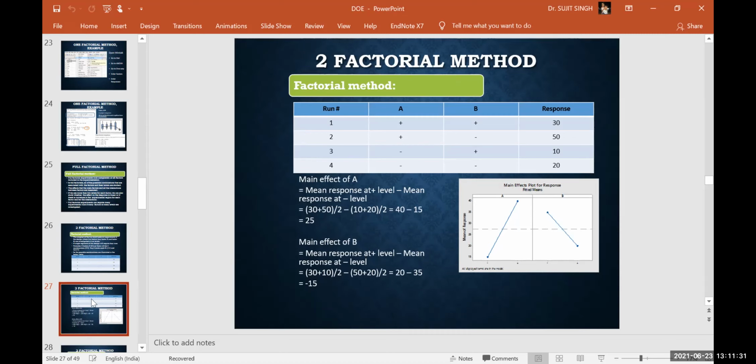For the other effects, we have less than 1 minute right now, so we'll discuss in the next class the next concept, how to calculate the interaction effect and so on. So you now know how to calculate the main effect of the factors. Okay, any questions you want to ask?